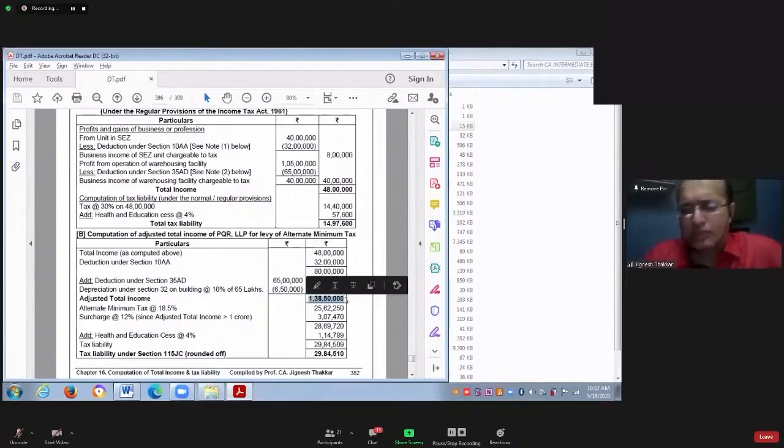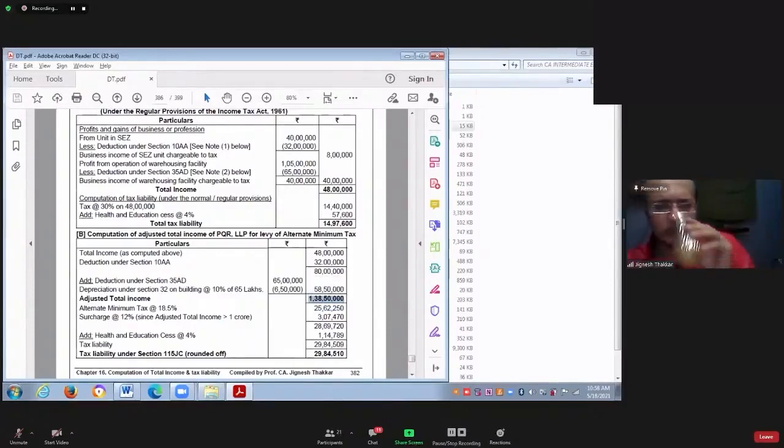This is definitely more than 20 lakhs. Adjusted total income is more than 20 lakhs. So on this you have to apply 18.5%. So if you apply 18.5% on 1 crore 38 lakh 50,000, what is the amount derived? 25 lakh 62,250. On that you have to apply surcharge also, because your adjusted total income is more than 1 crore.